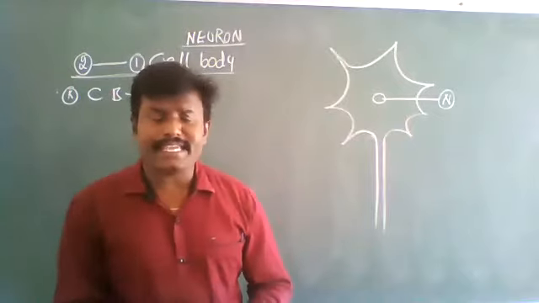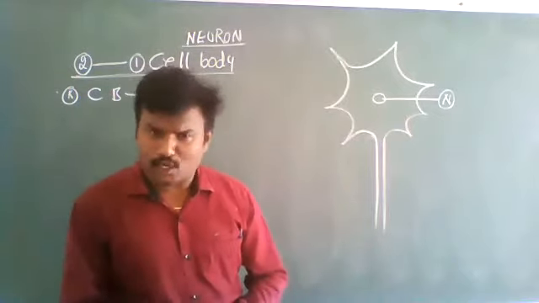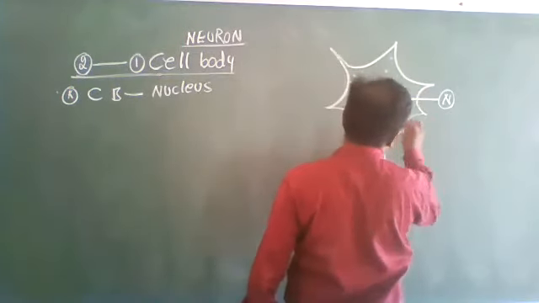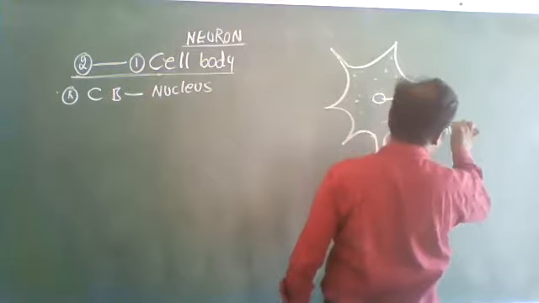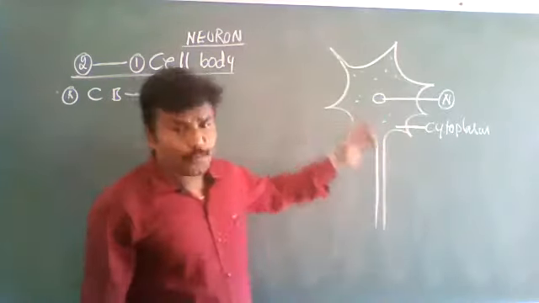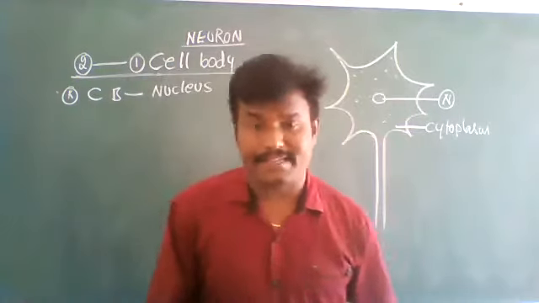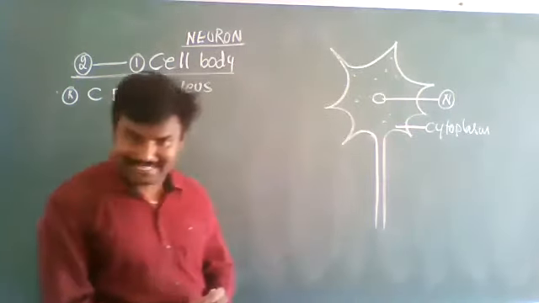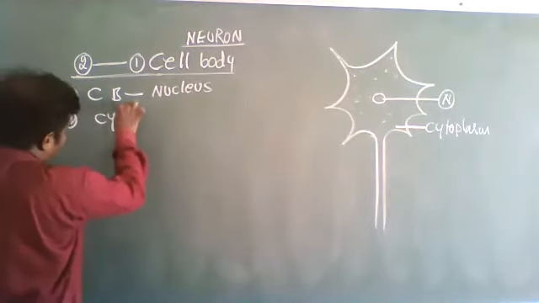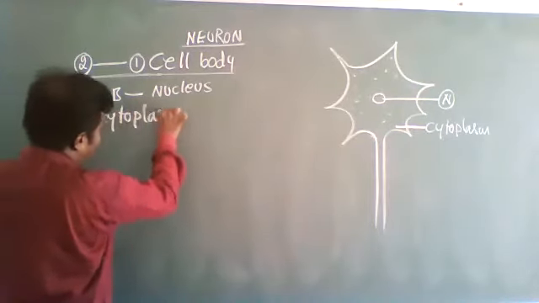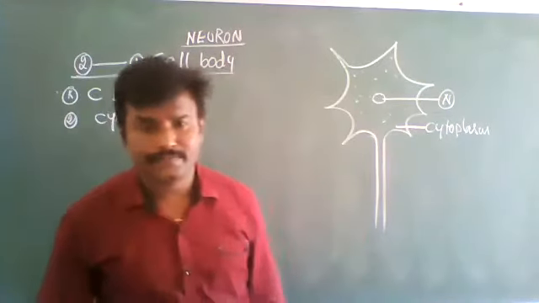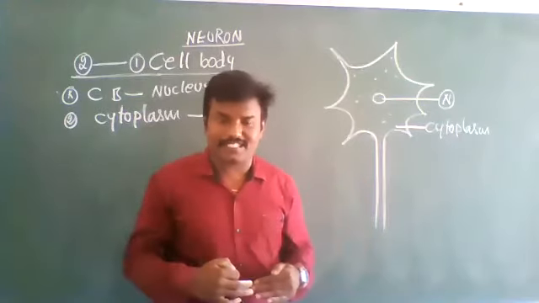Around the nucleus there is a granular material called cytoplasm. This cytoplasm is embedded with numerous organelles. Embedded means fixed.